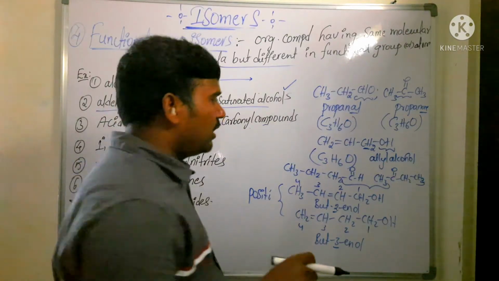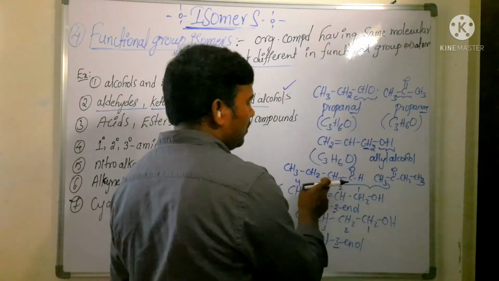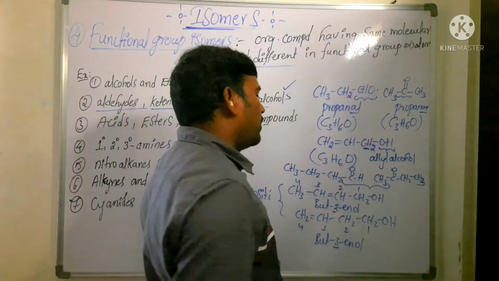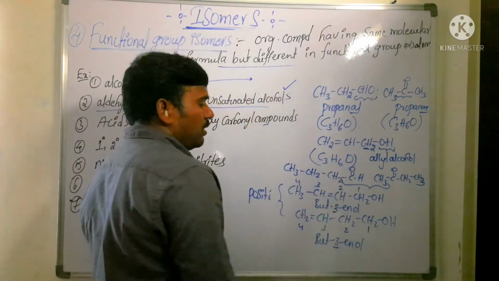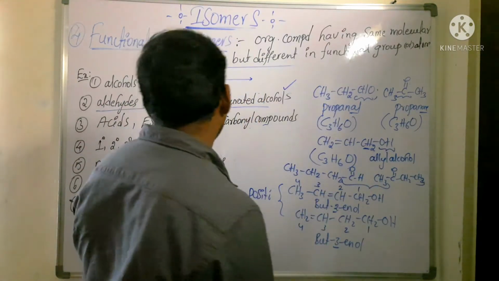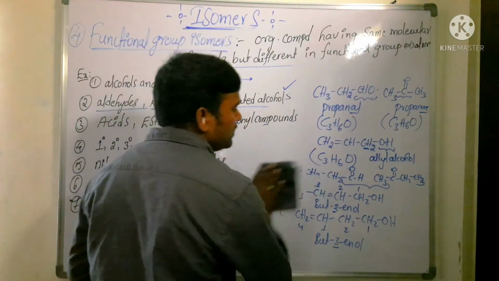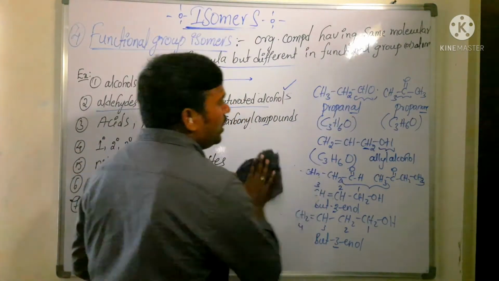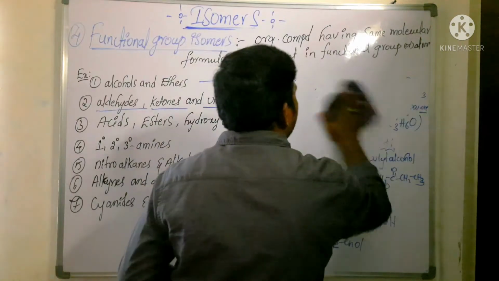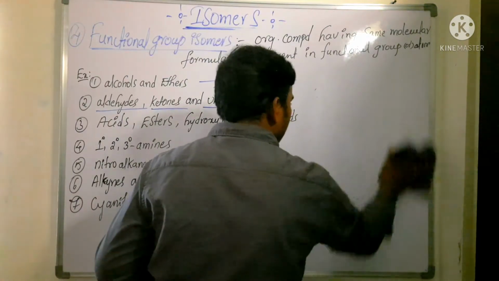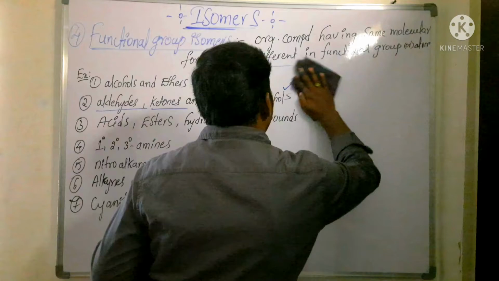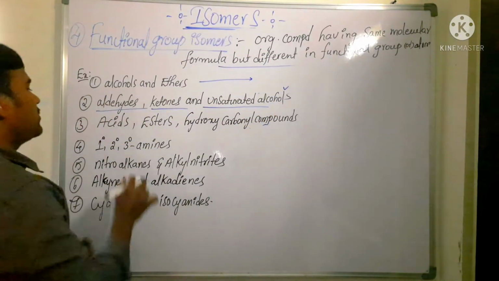Is that clear? Now you get 2-butanol and propanol. Sorry, butanol comes under functional group isomer. Next, the second example you have understood, I think. So next we are going to see the third one. These examples are very important. Okay? So the third one is which one?